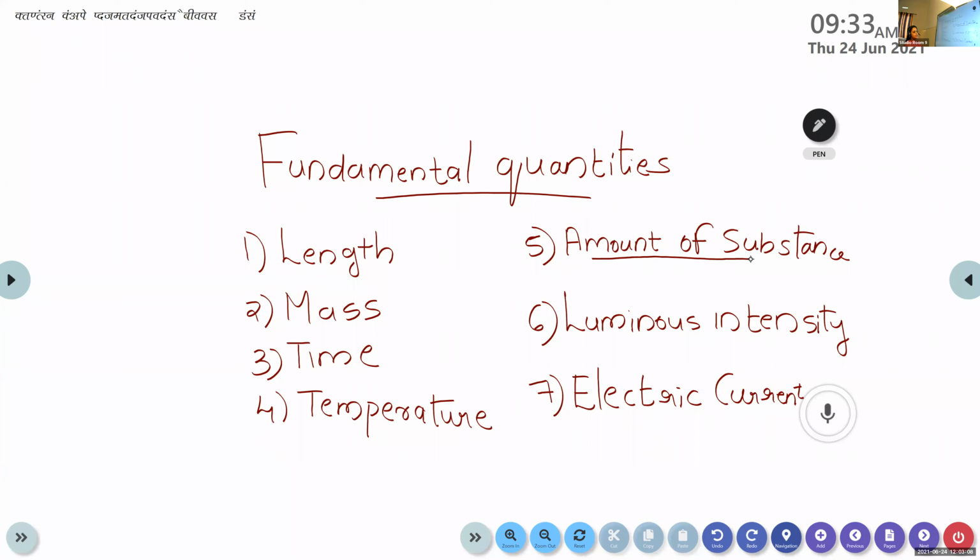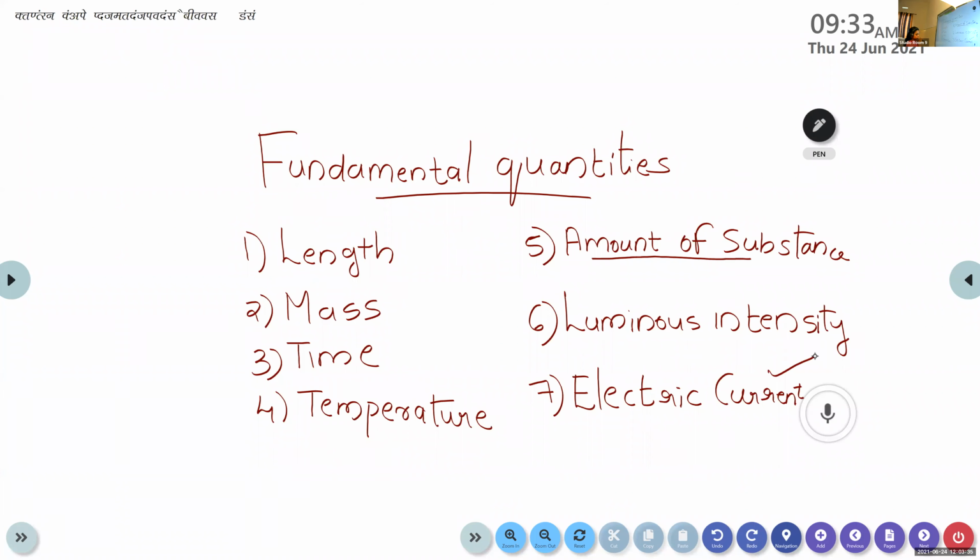Luminous intensity means the amount of light rays that is directed from a point source. You don't need to study the definition; I am just introducing this term. It is the amount of light ray that is directed from a point source. And the electric current is also familiar to you.